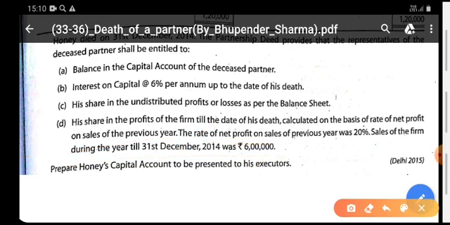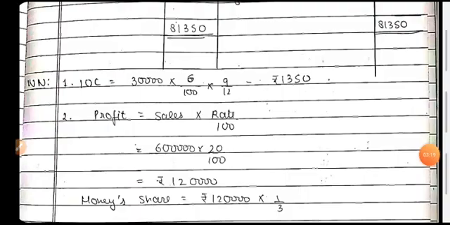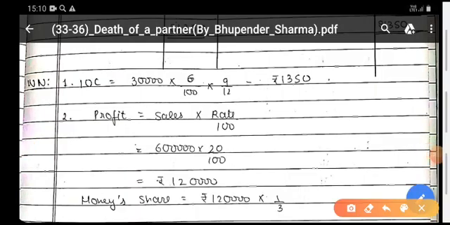You shall pay him four things: one, capital; IOC; accumulated reserves and surpluses; and the share of profit up to this date. Now, see the solution of this question. First, see the working notes. First of all, you are calculating the IOC. His capital in the question was given 30,000. In the adjustment, you have been given the rate and 9 months for which he was alive or in the firm. IOC is rupees this. It should be credited to his capital account.